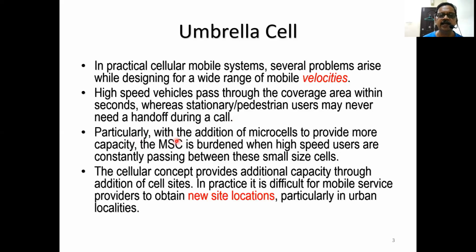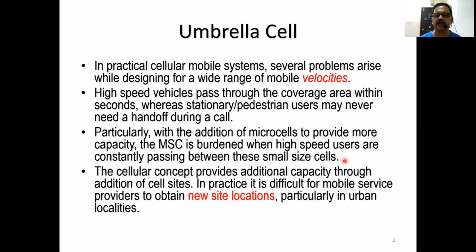Particularly with the addition of microcells to provide more capacity, the MSC is burdened when high-speed users are constantly passing between these small size cells. Generally, to provide better coverage and to take care of densely populated, densely used locations, we adopt small cells.